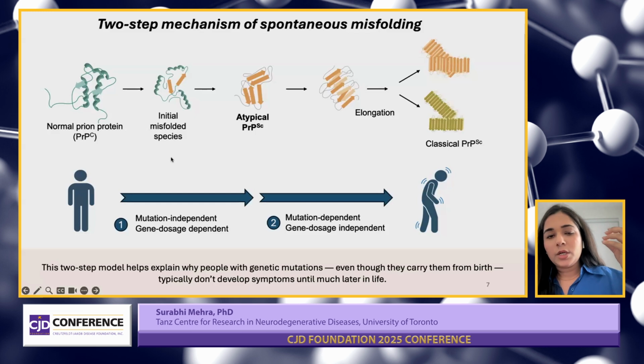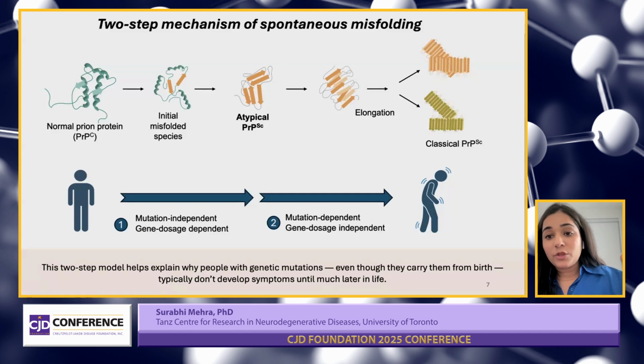Mice have an age limit, you cannot incubate them for more than 2.5 years, so we were only able to show the first step, when the normal prion protein was getting converted into these atypical PrPSc.